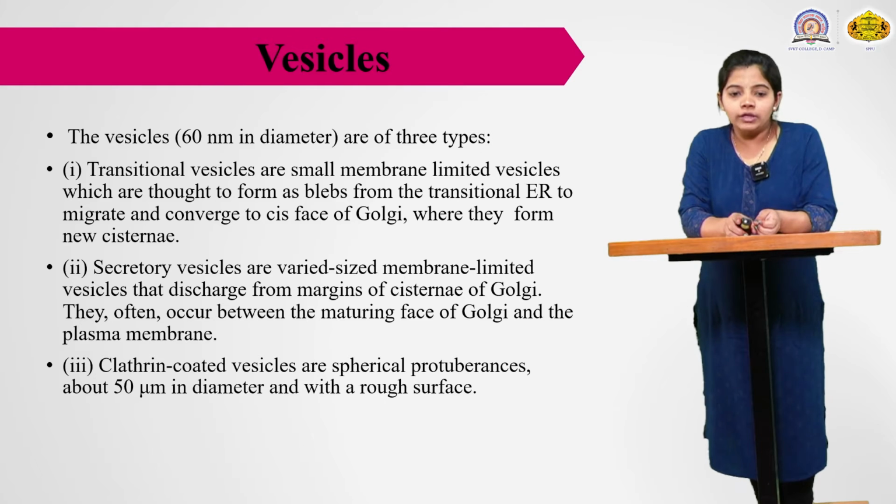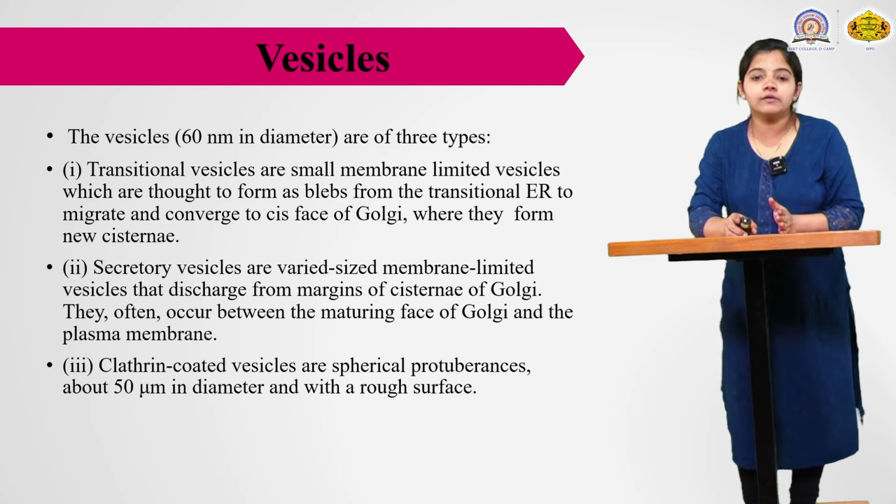The third one is the clathrin-coated vesicles. They are spherical protuberances about 50 nanometers in diameter with a rough surface.